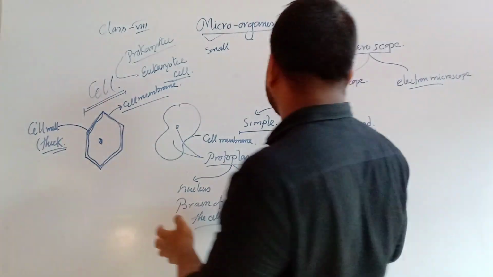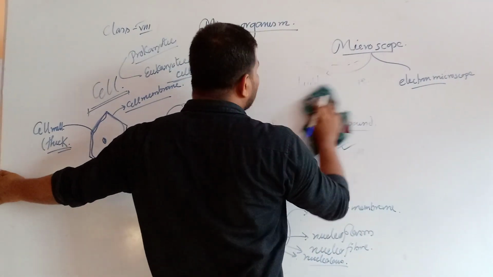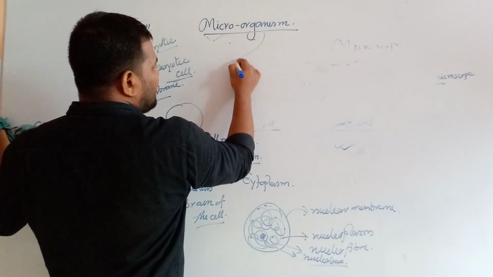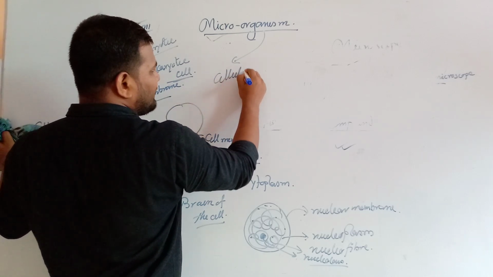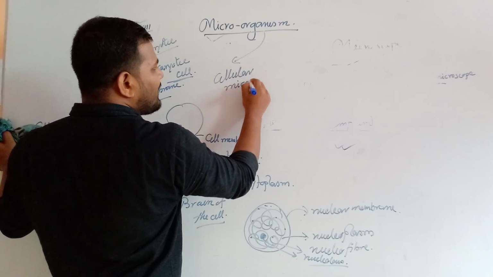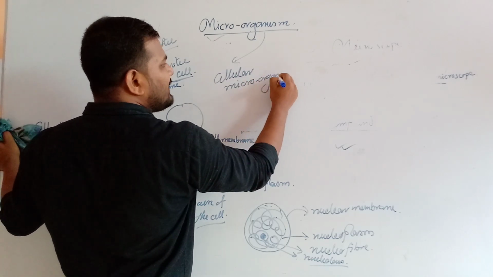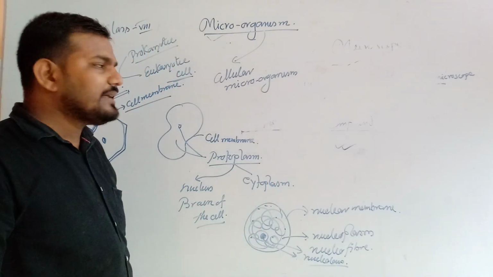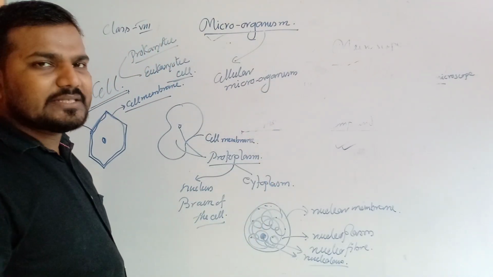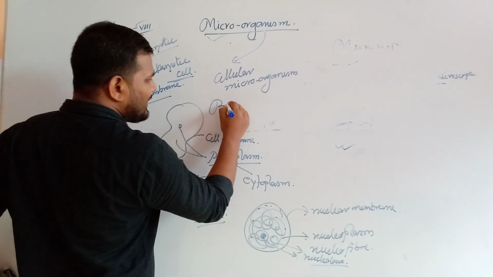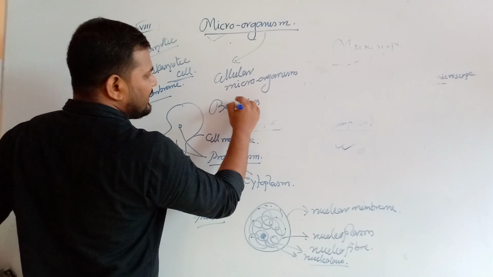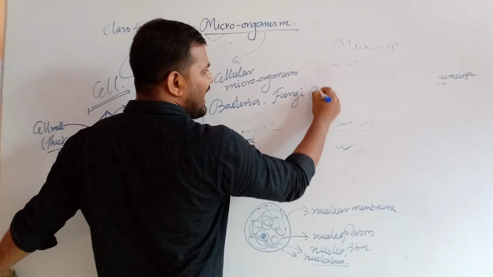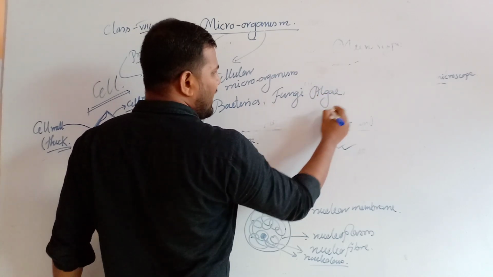Generally, on the basis of the cell, microorganisms are classified into 2 types or 2 categories. One is the cellular microorganism. Cellular microorganism means a microorganism formed by the cell. Within the cellular microorganisms we can find bacteria, fungi, algae and protozoa.